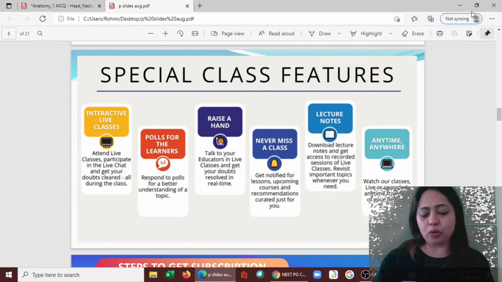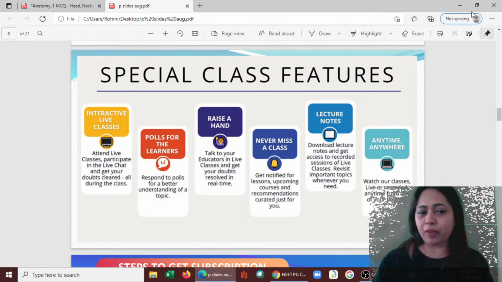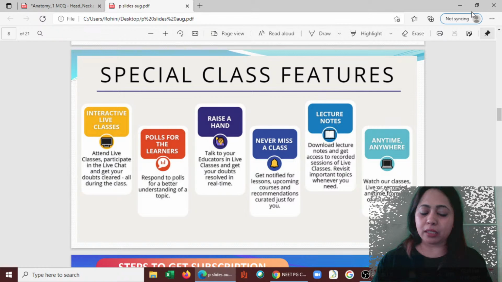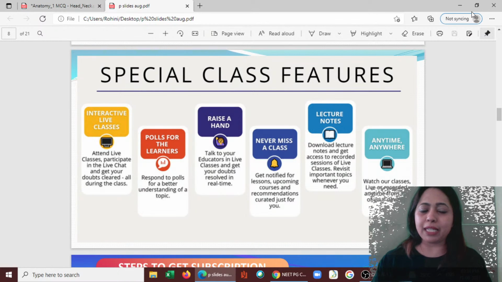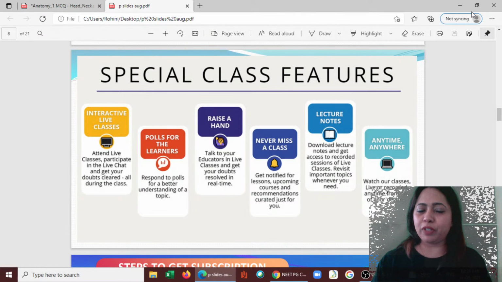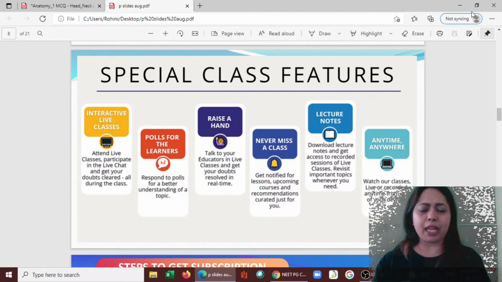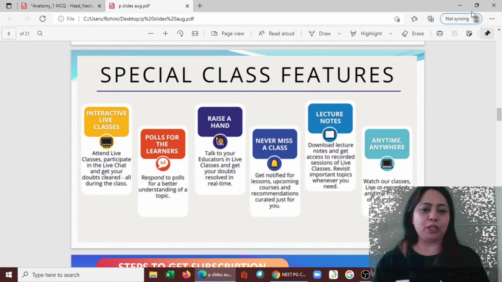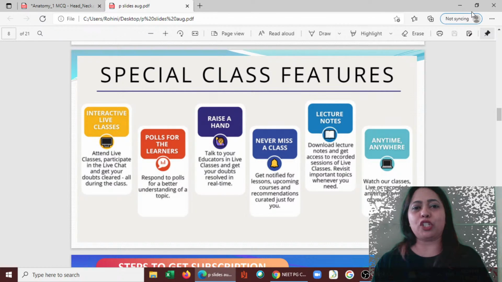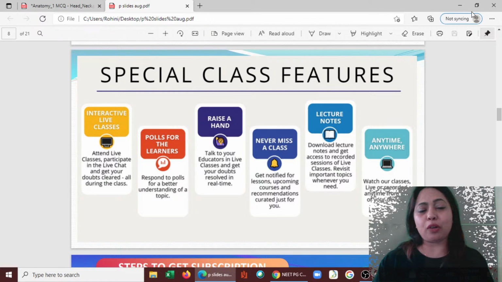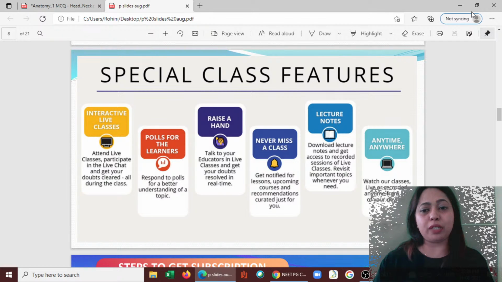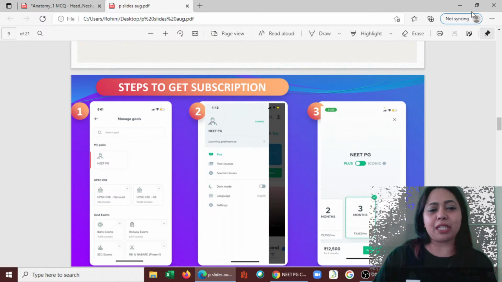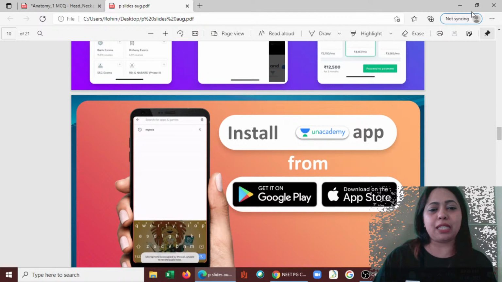And you also have polls where you can assess the students, and the raise a hand feature is there. Another way of appreciating the special class is that you always get a notification prior to the class, and also you can download the PDF notes, and anytime anywhere you can watch. These are some of the steps to the subscription, and this is how you install.